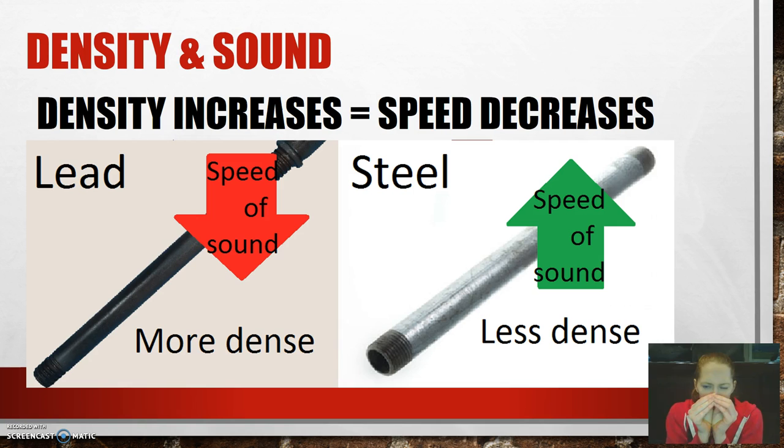So because the particles are so close together, it's actually hard for them to vibrate and pass that sound. Whereas in steel, they're close enough together that they'll vibrate and pass the sound, but they're not so close that they're going to stop it from traveling as easily. So in this case, the lower density makes the speed of sound go up, whereas the higher density makes it go down.